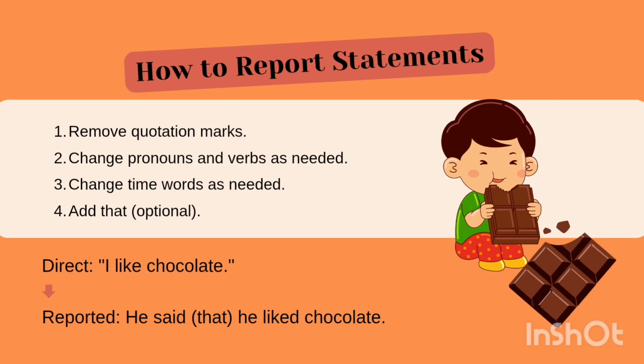Now the first kind, how to report a statement. The first kind is statement. Number 1, remove quotation marks, change pronouns and verbs as needed, change time words as needed, and add "that"; this is optional, you can omit it. Like, "I like chocolate." He said that he liked chocolate. We can remove "that."